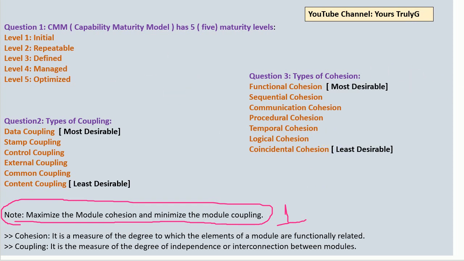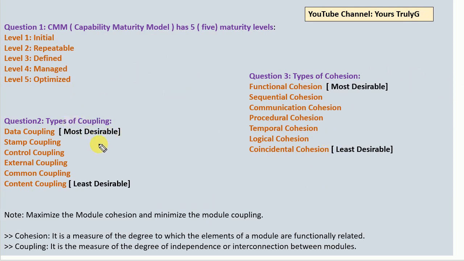The second important point is, now we understood coupling should be minimum. In coupling also there are different types of coupling. Here you don't have to remember all the coupling. What you have to remember is, they will ask in coupling what will be the most desirable and what should be the least desirable. For coupling, the most desirable thing would be data coupling, and the least desirable thing will be content coupling. Those two things you have to remember, because they will ask three types of questions here.